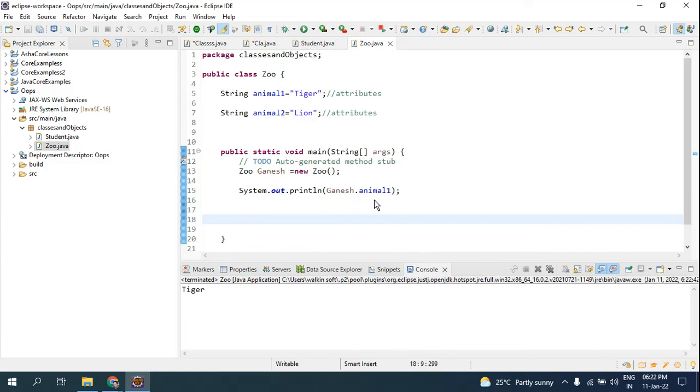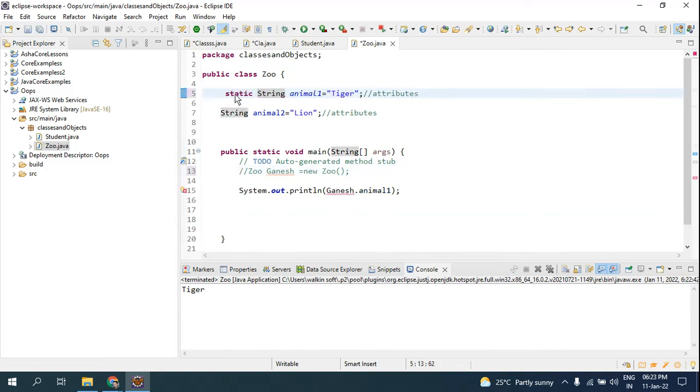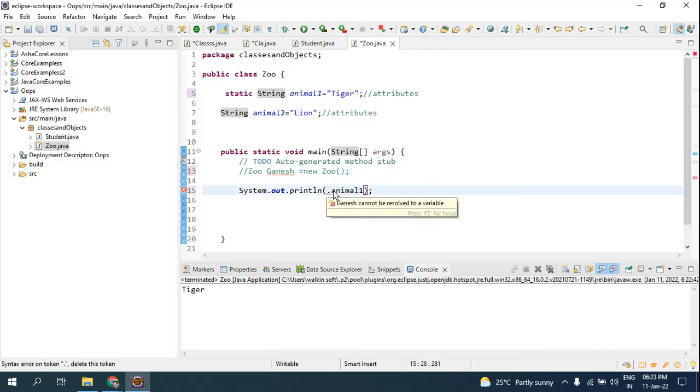Now what if there is a scenario where no zookeeper is available there? Look here, no zookeeper is available here, but you cannot take the photo. At that time you have to make it static. Now here it feels like a cage, a strong cage. You will be near to the animal but not next to the animal. In this case I don't need any zookeeper because the cage is strong enough so that the animal won't hurt me.